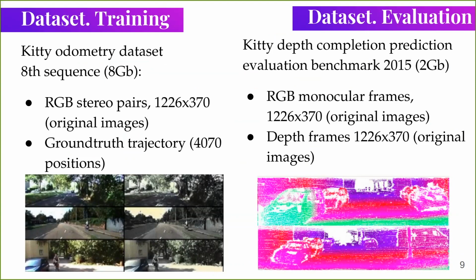This data was collected by sensors mounted on a vehicle driving in a city landscape. 2 cameras are mounted on the same height and have the same rotation angle. To speed up our experiments, we trained the network only on the 8th KITTI odometry sequence, due to each sequence having about 8 gigabytes of raw images. It contains left and right color images, both cameras' calibration matrices, and ground truth trajectories.